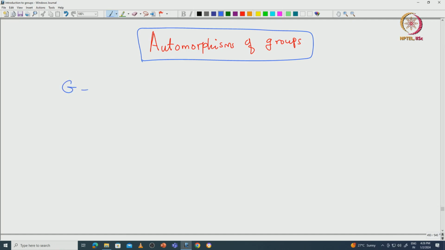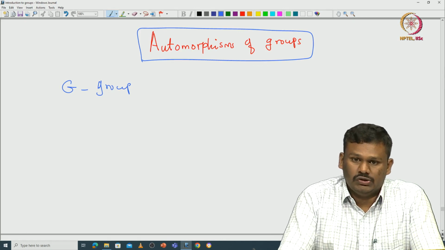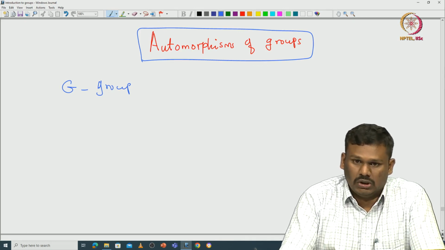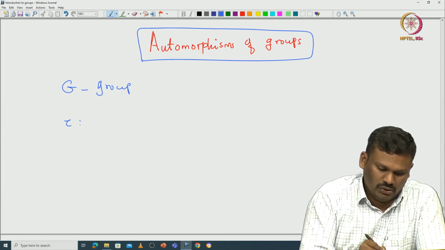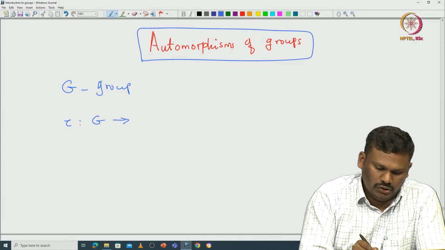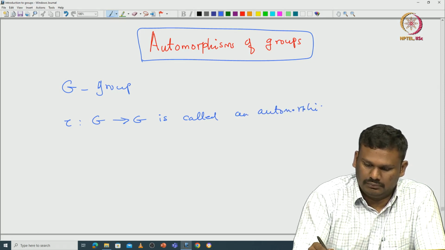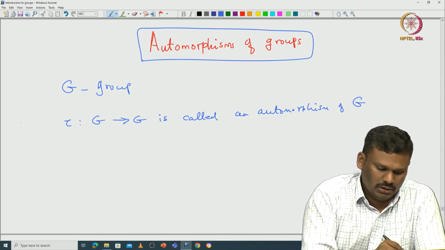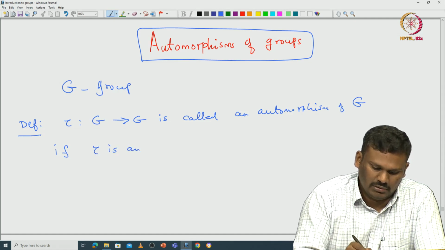We denote by G a group with respect to some binary operation. Now what is an automorphism? Any isomorphism of G is called an automorphism. Let me write down very explicitly what it is. A map tau from G to G is called an automorphism of G if tau is an isomorphism.